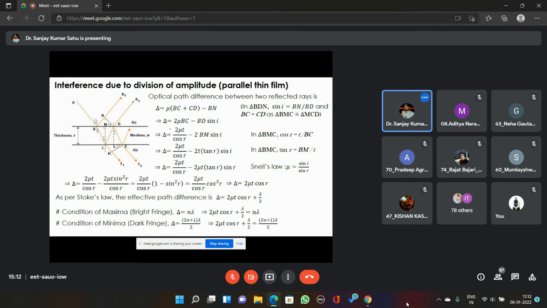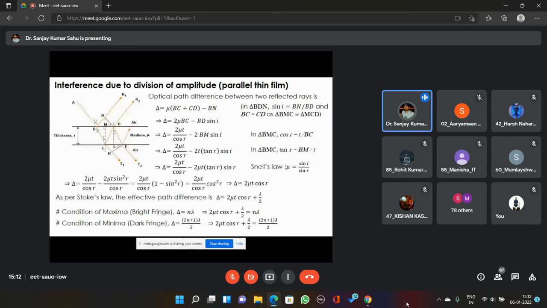Now we'll use a little bit of geometry in triangle BDN. This is triangle BDN. Can you observe it on the figure? Triangle BDN, can you guys see it?